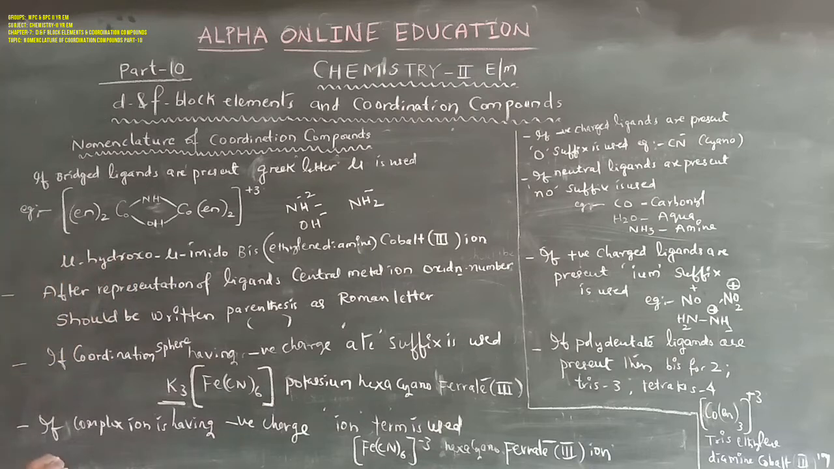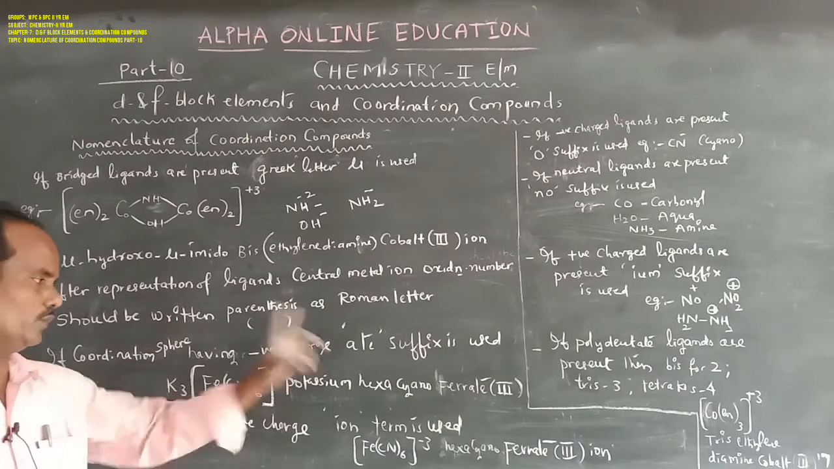Suppose you take [Co(NH3)6]Cl3. This coordination sphere has a positive charge, so there is no need of the ate suffix. It is simply hexaamminecobalt(III) chloride. There is no need of the ate suffix. But when the coordination sphere has a negative charge, the ate suffix must be used.